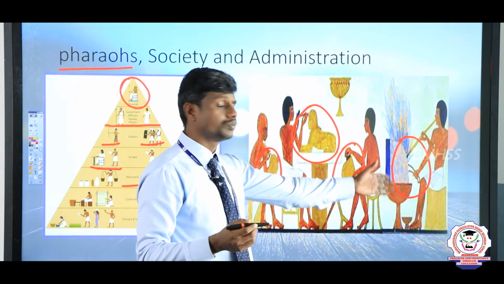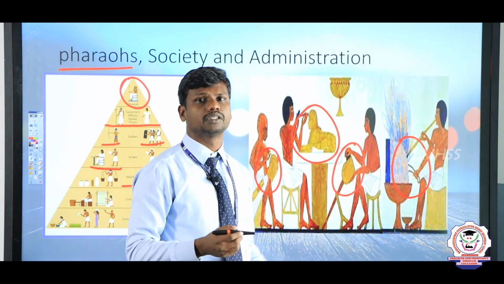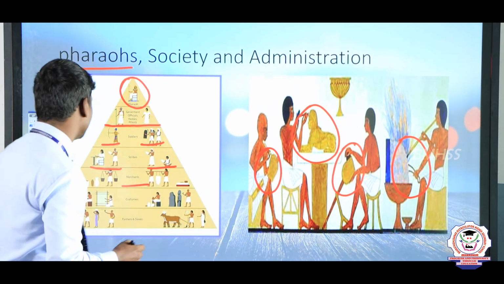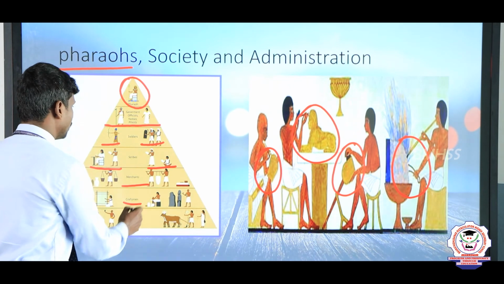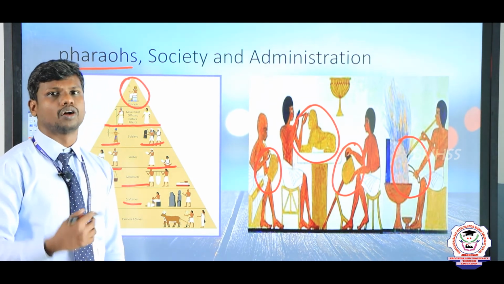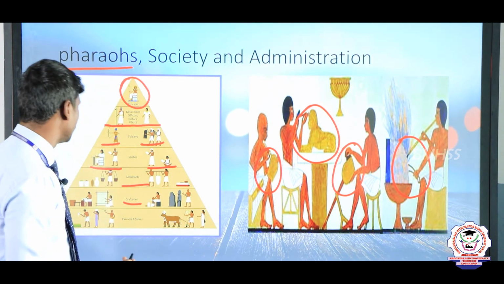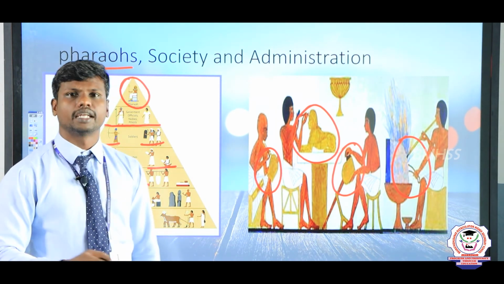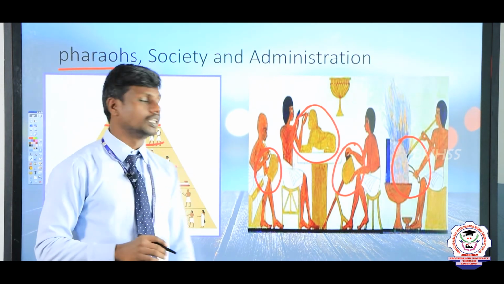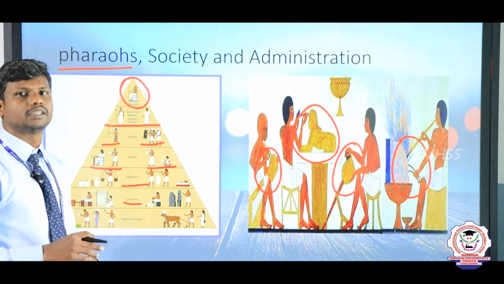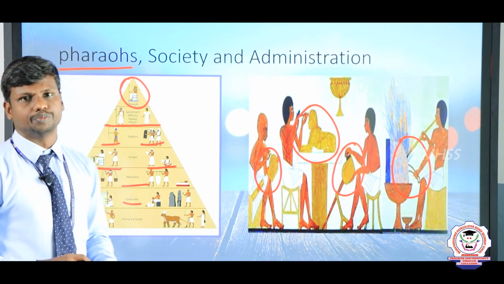And finally, blacksmiths and goldsmiths. These are the persons doing the works. So it shows that they did a variety of craft work. At the same time, they were very familiar in making cloths. And the last stage is farmers and slaves. So this is the pyramid of the administration of the Egyptian people.